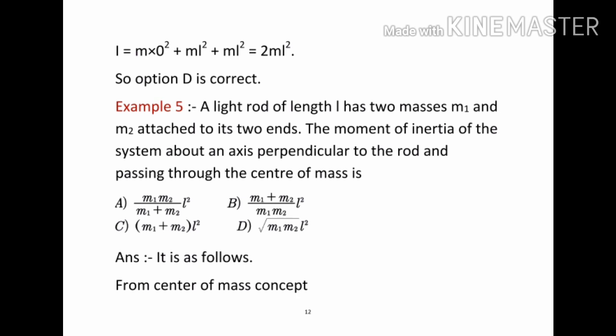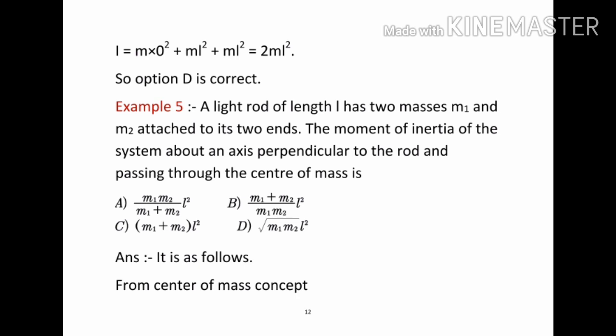Options are given as: first option A, m1 m2 by m1 plus m2 L square; option B, m1 plus m2 by m1 m2 L square; option C, m1 plus m2 into L square; option D, root m1 m2 L square. And to solve this problem, first we are taking the center of mass concept,